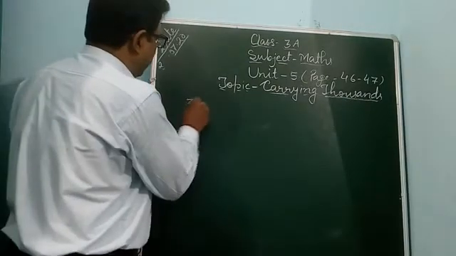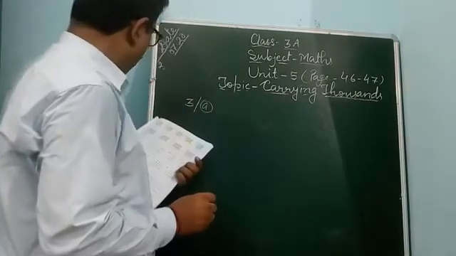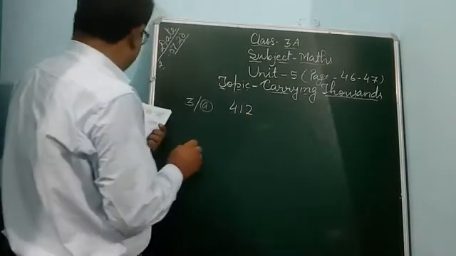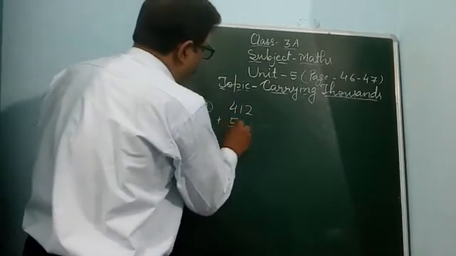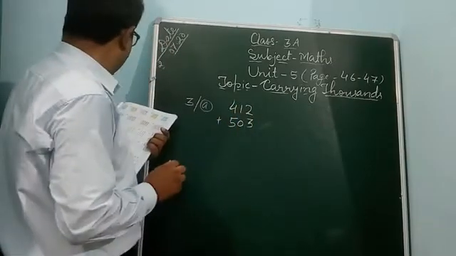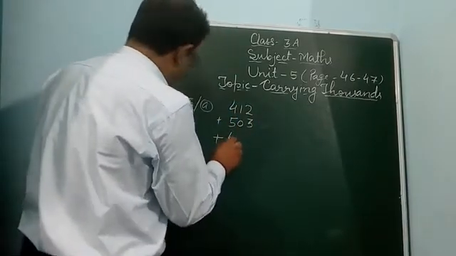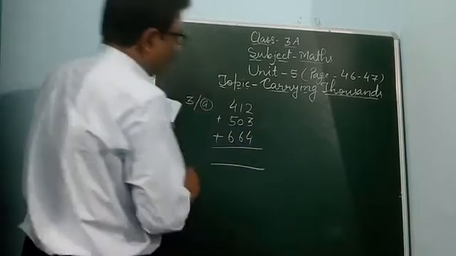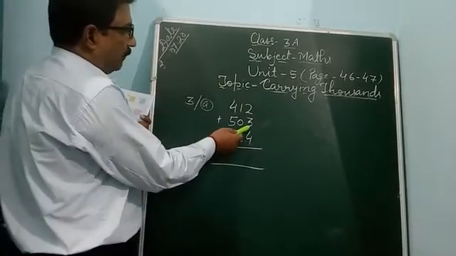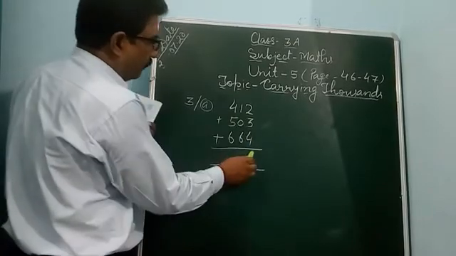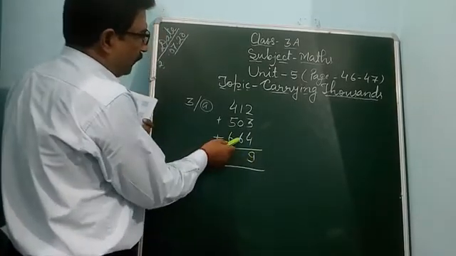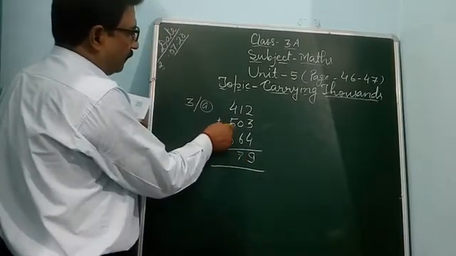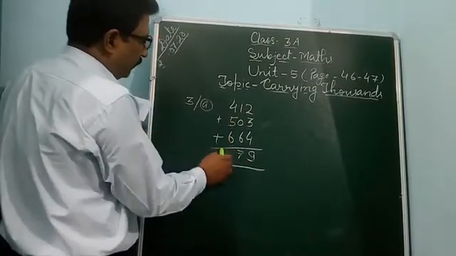Third A. 412 plus 503 plus 664. 437, 7 and 2, 9, 6 and 1, 7, 6, 5, 11, 11 and 4, 15.